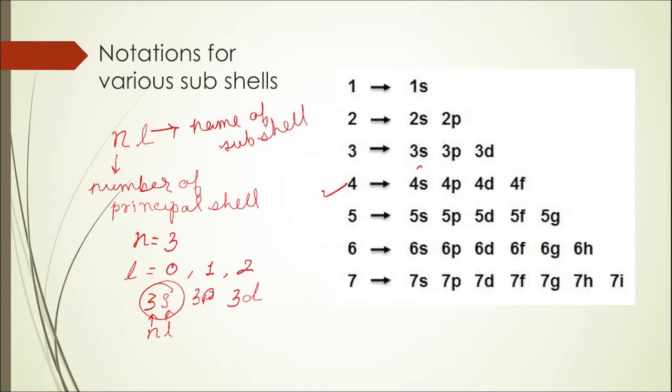So if n is equal to 4, l can have values 0, 1, 2 and 3, that is from 0 to n minus 1. Now l equal to 0 is S subshell, l equal to 1 is P subshell, the value of l equal to 2 corresponds to D subshell and the value of l equal to 3 corresponds to F subshell. But all of these subshells belong to the principal shell number 4, and therefore you will represent them by writing 4S, 4P, 4D and 4F. So I hope this makes it very clear how you are going to give notations to subshells belonging to various principal shells. So here we complete our discussion with the first two quantum numbers.